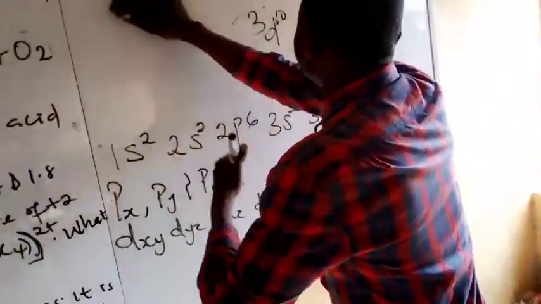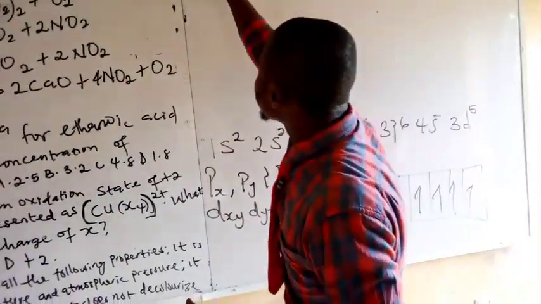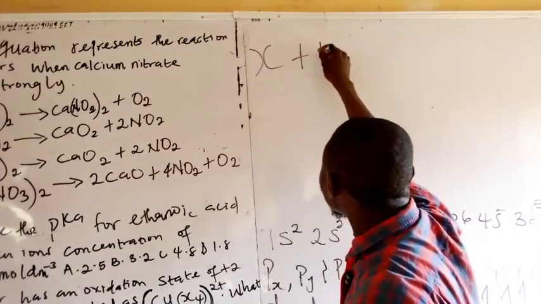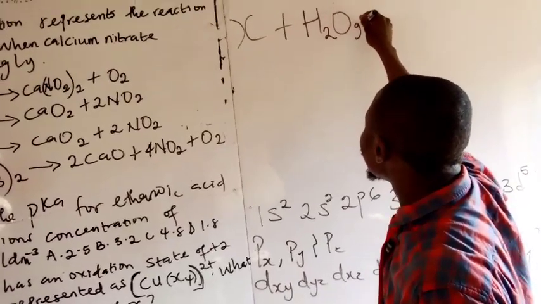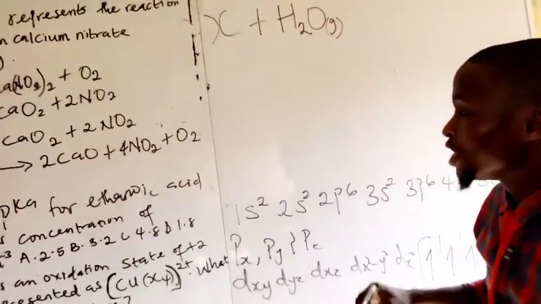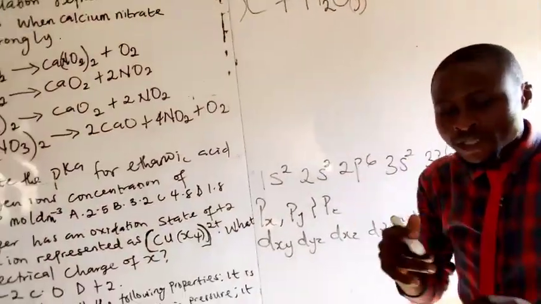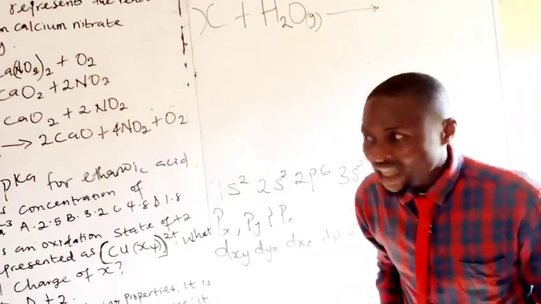Ladies and gentlemen, let's interpret the question. Substance X plus steam. The chemical formula for steam is H2O gas. Are we on the same page? The catalyst used makes this a catalytic reaction.